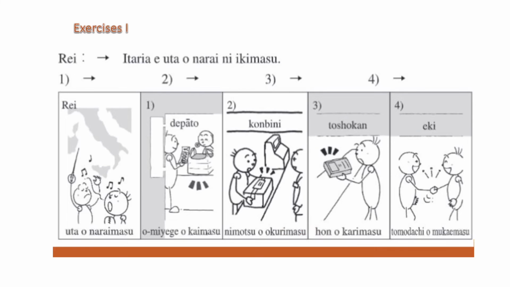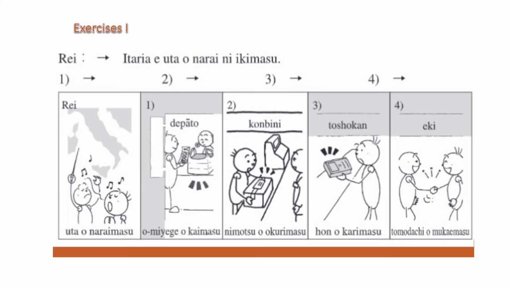Okay, or we add ni. So what will be the sentence? Kombini e nimotsu o okuri ni ikimasu. Okay. In third sentence, Toshokan is library. Toshokan e hon o kari ni ikimasu. Kari is to borrow. Karimasu, to borrow. We remove mas or add ni.